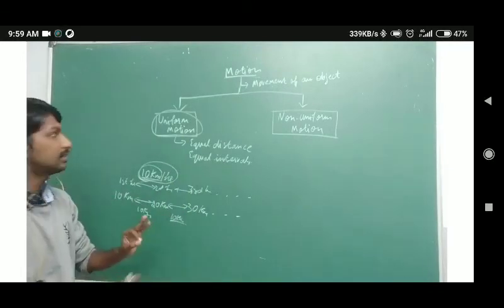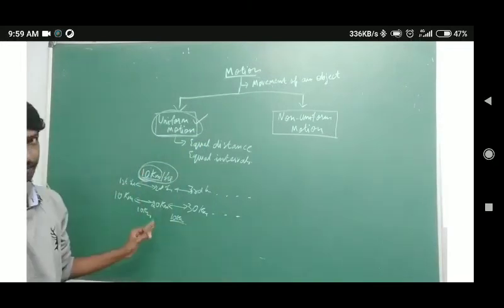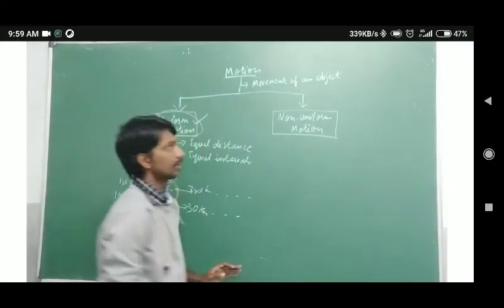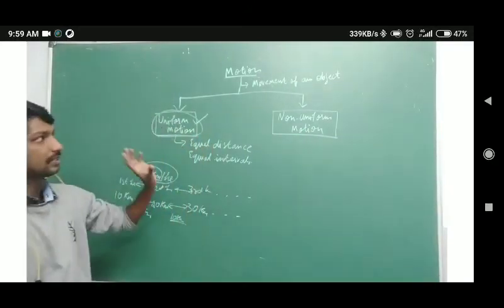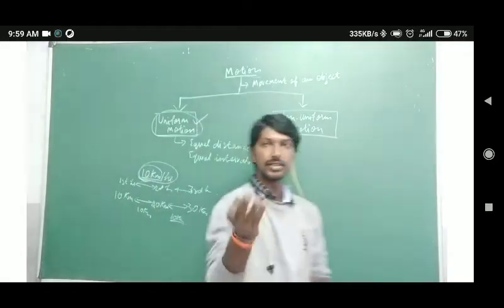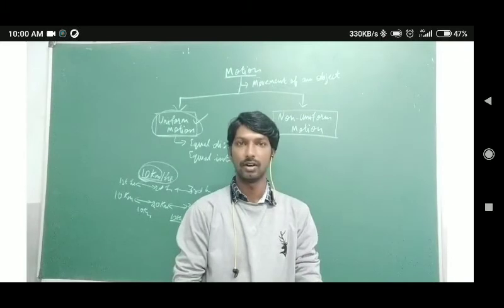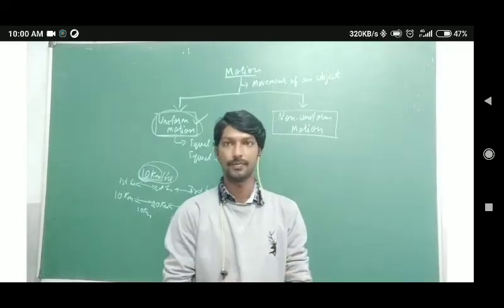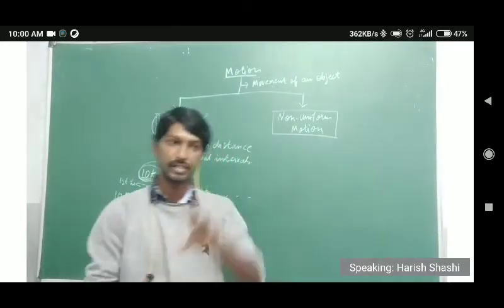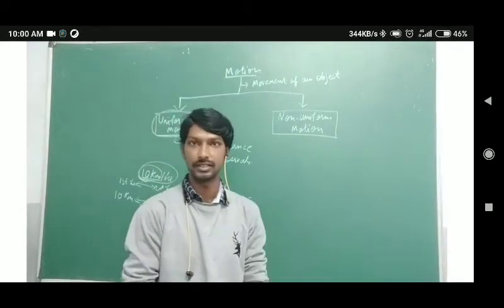Okay, so this is how you will define uniform motion. Now what will be your non-uniform motion? The name itself says it. Suppose in your class one student comes in a colored dress and is not in uniform. Then you keep that person separately, because that person looks different, isn't it?